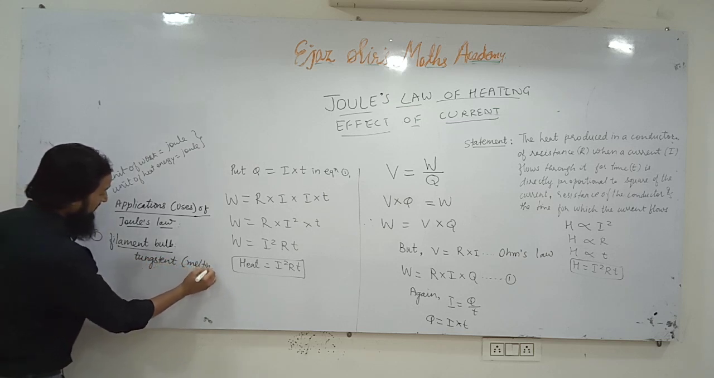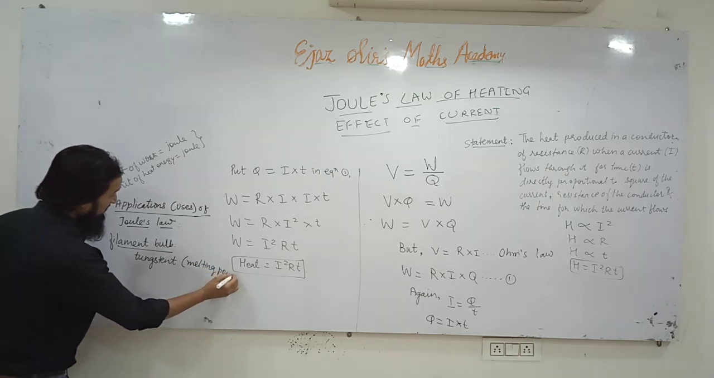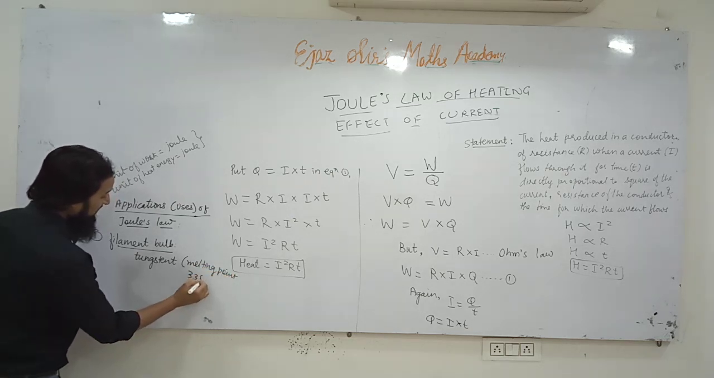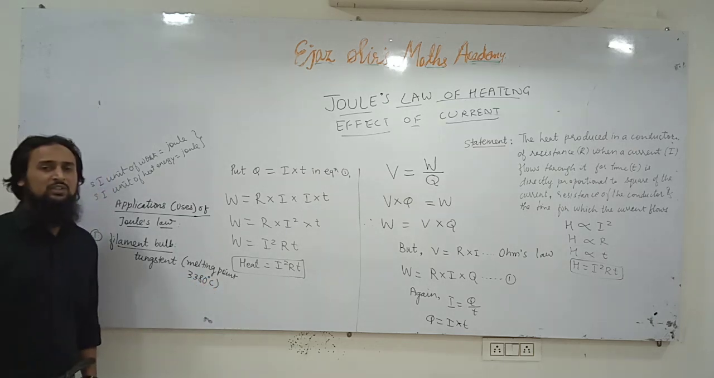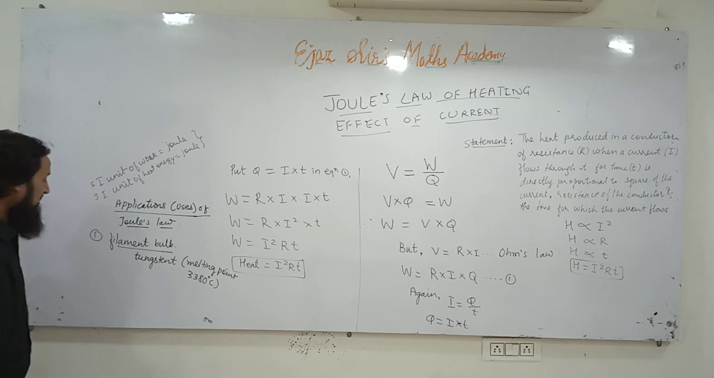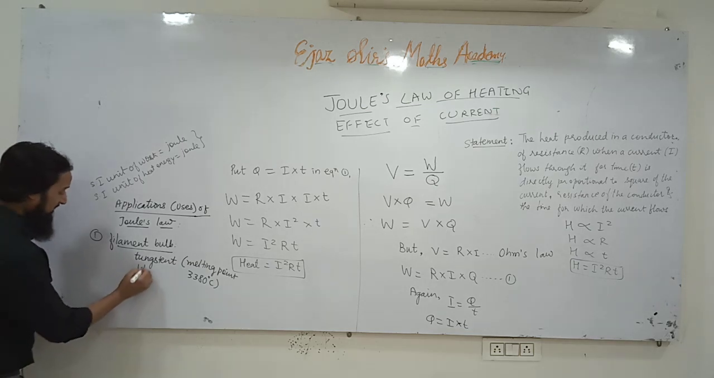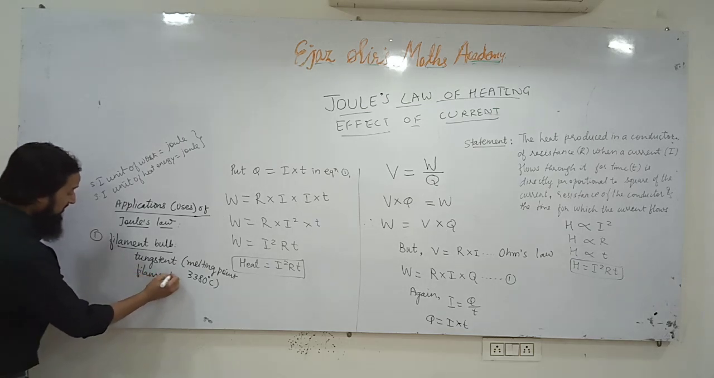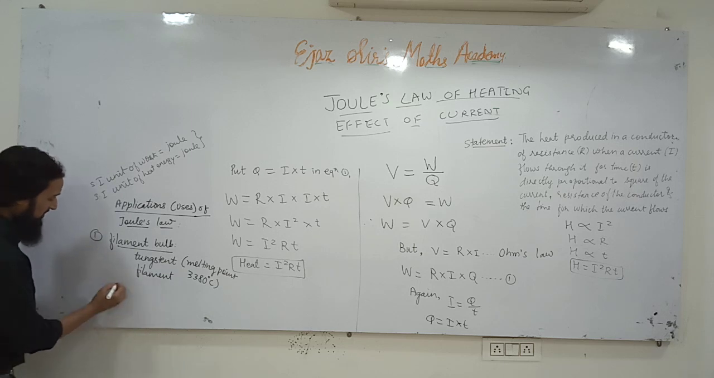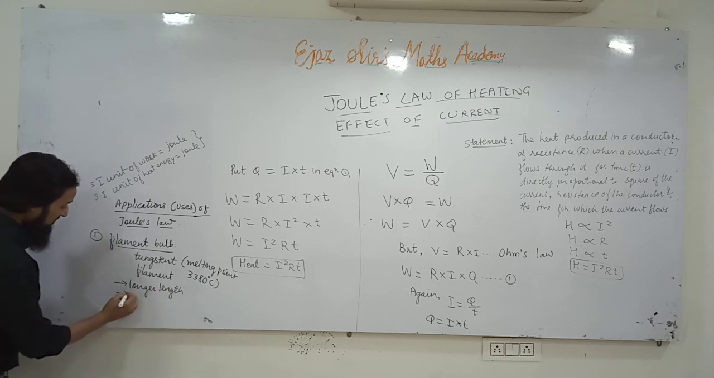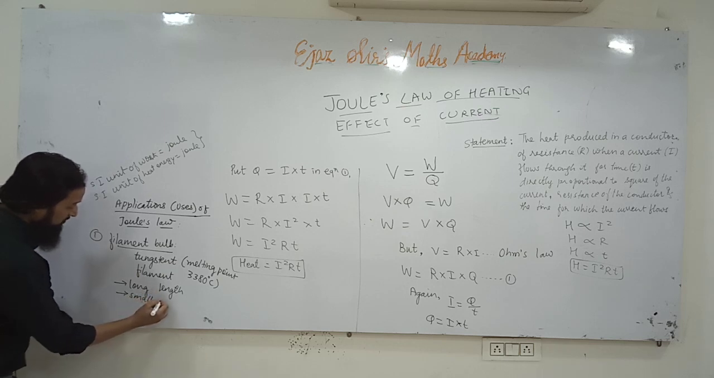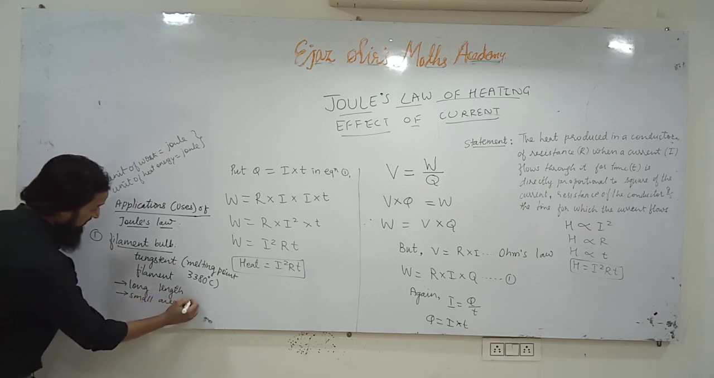Tungsten has a melting point of 3380 degrees Celsius. What is the melting point of tungsten? 3380 degrees Celsius. So they use a tungsten filament. And we know that the tungsten filament has longer length and small area of cross section. Long length and small area of cross section.